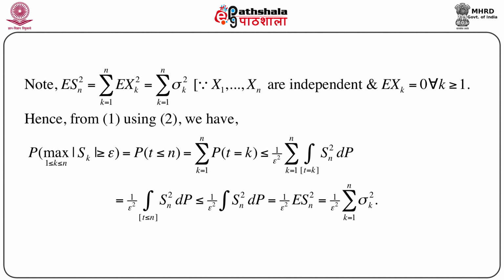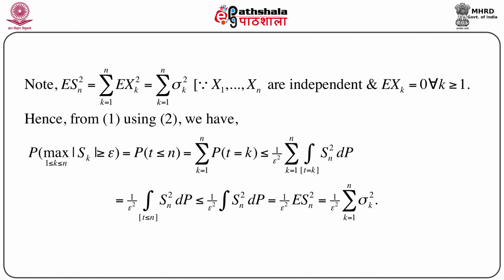events are exactly the same. Now, this probability T less than or equal to n we can immediately write as the summation k equals 1 to n of probability T equals k, and we have just seen in equation 2 that this is less than or equal to 1 by epsilon square, summation k equals 1 to n, integration over T equals k of Sn square.